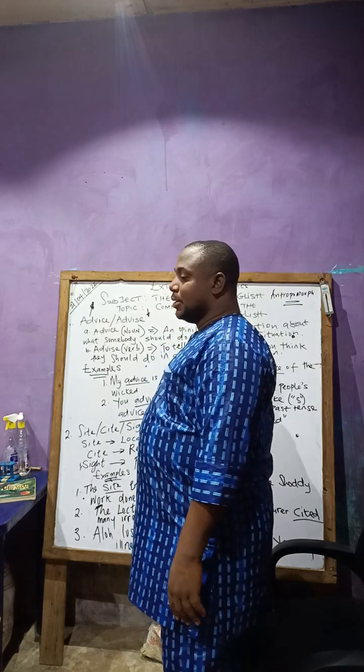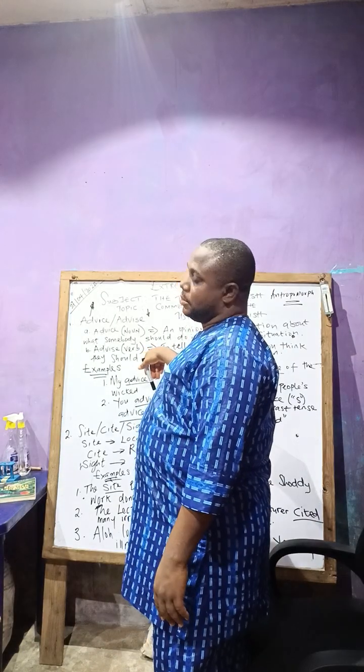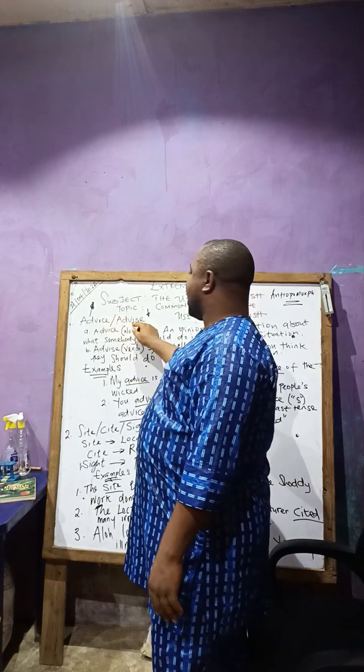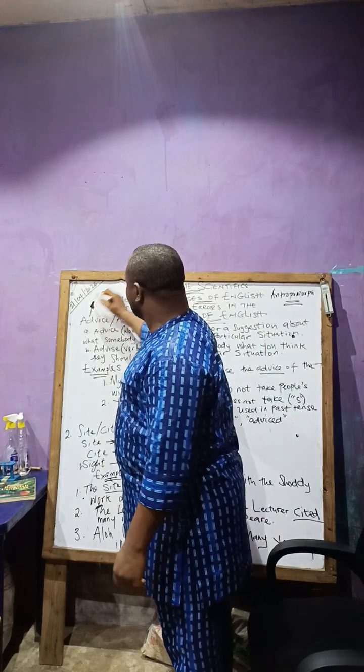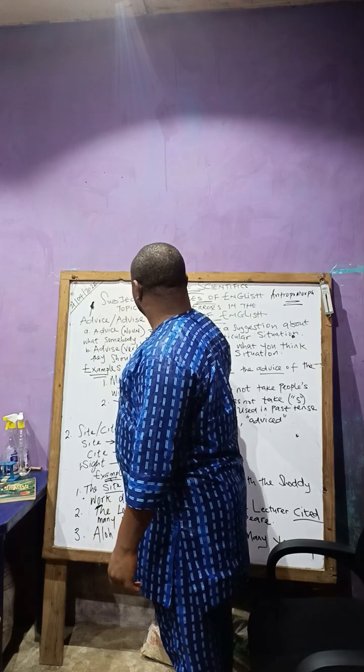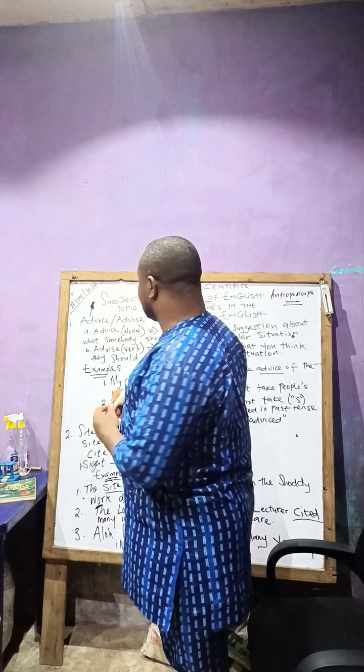Again, advice. For this one, the arrow goes up, the intonation. For the other, the arrow goes down. Remember it when you are pronouncing it.